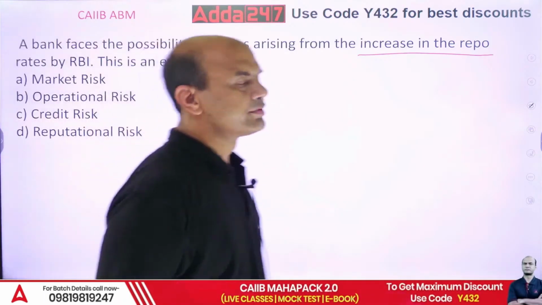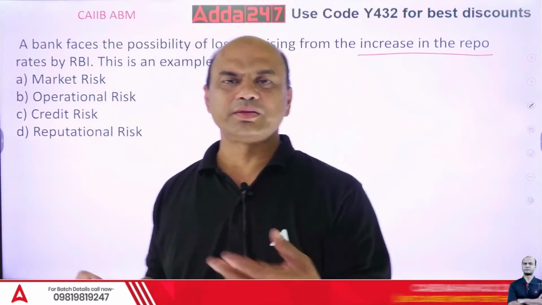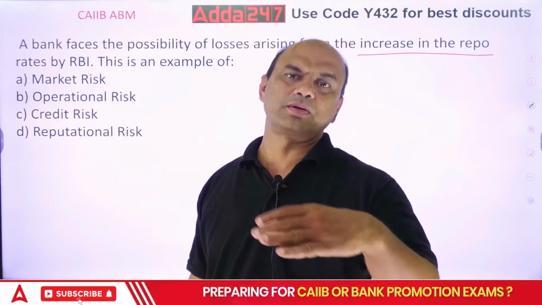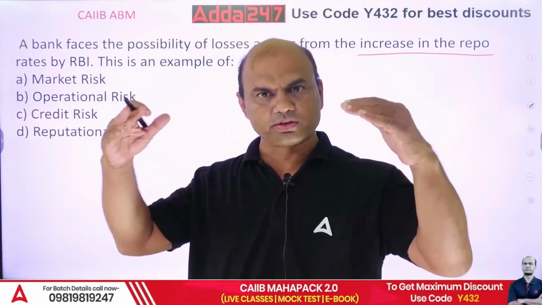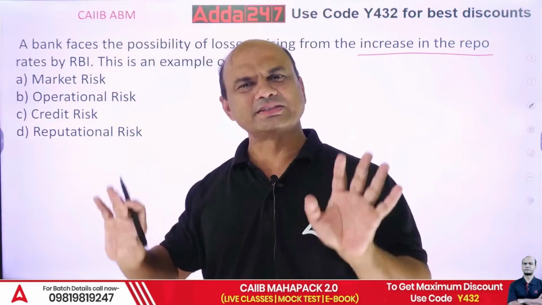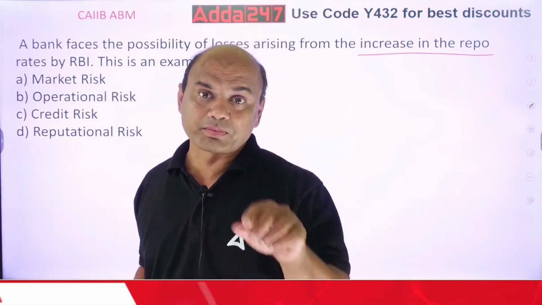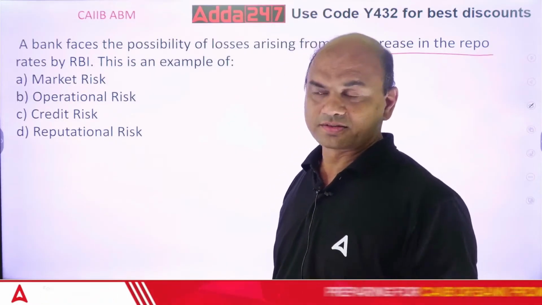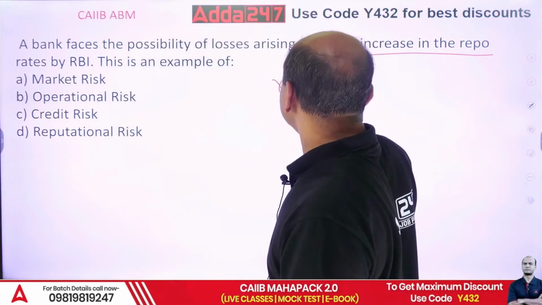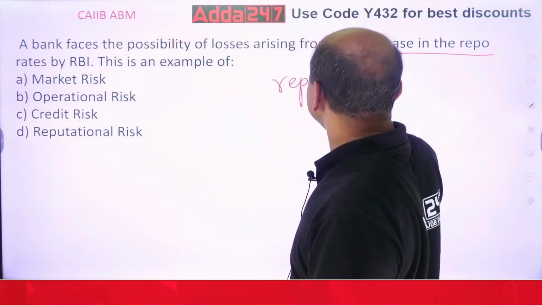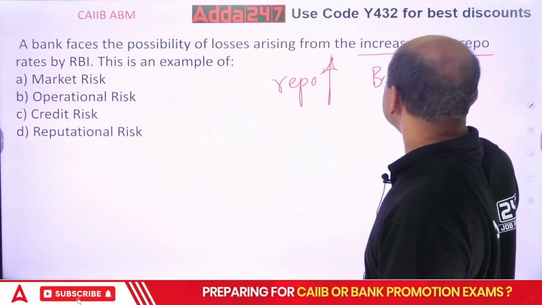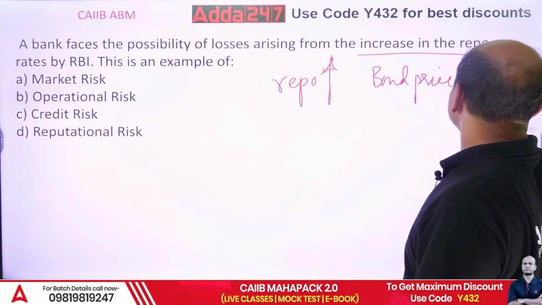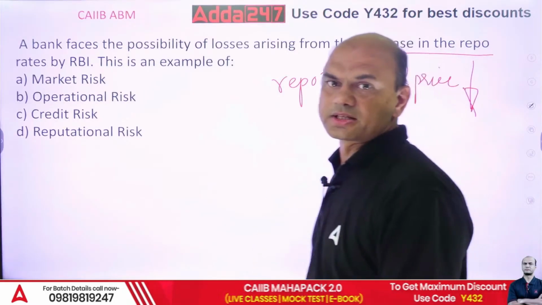Of course, in loans and deposits also, but both will increase simultaneously. If repo rates increase, your deposit rate will also increase, and your loan rate will also increase. So both will match each other. But the problem is in the bond rates. Bond rates go in the reverse direction. If my repo rate goes up, my bond price will go down. It is always in the reverse direction.